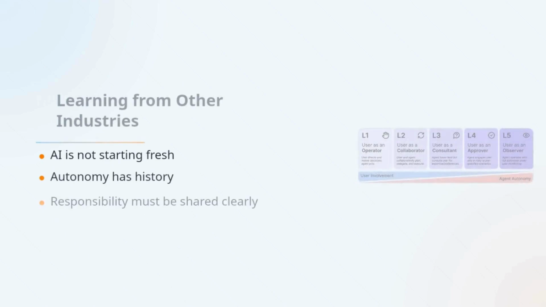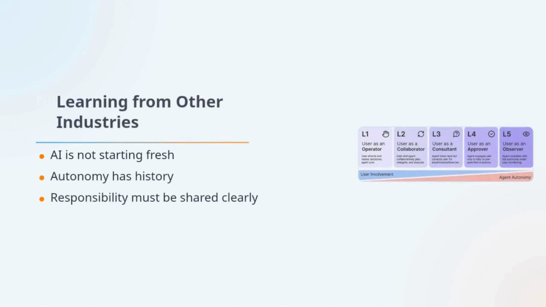Now comes a very practical insight from the article. We do not need to invent everything from zero. Driving, aviation, and robotics have already spent decades figuring out how to classify autonomy. Their common challenge was simple. How do we describe the gradual handover of responsibility from human to machine in a shared language everyone can understand?